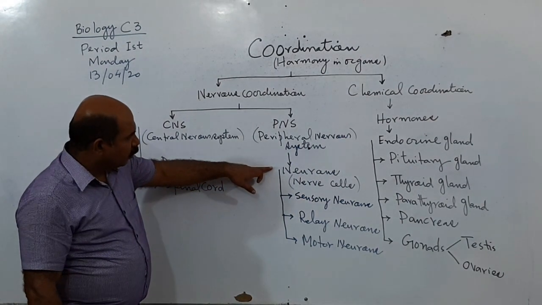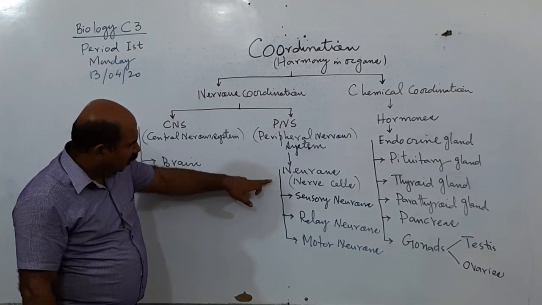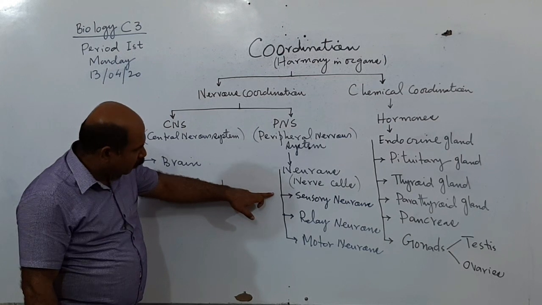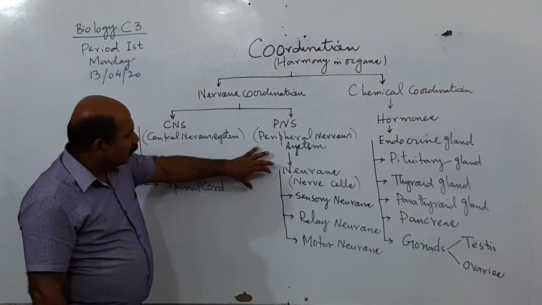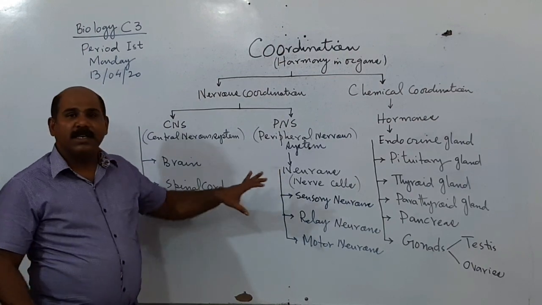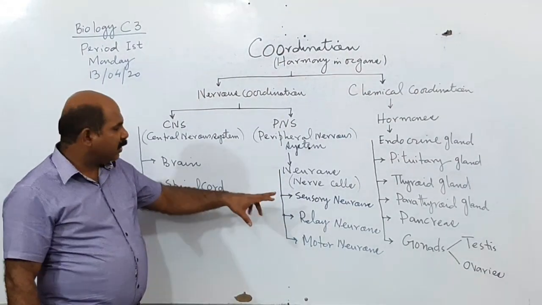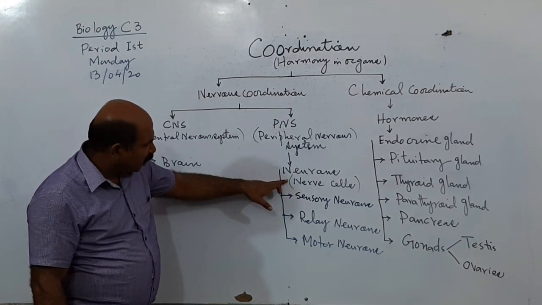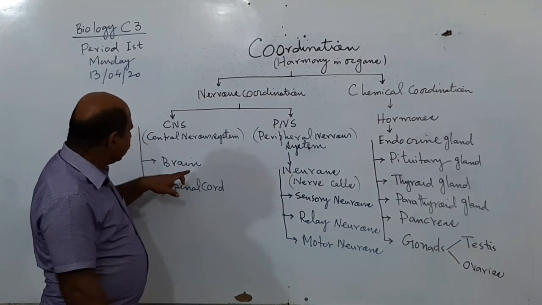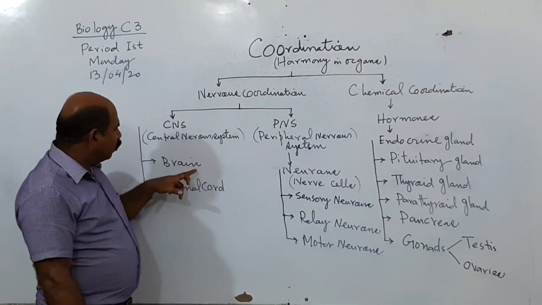So we have discussed the neurons. Neurons are of three different types: sensory neurons, relay neurons, and motor neurons. The structure of neurons or the nerve cell is one of the main points that we will be discussing in this chapter. We will also discuss in detail about the brain.